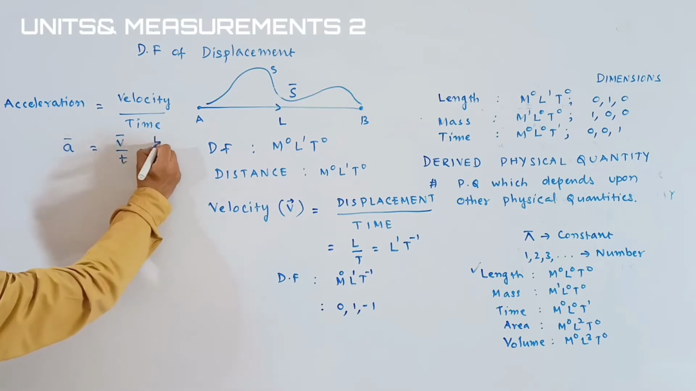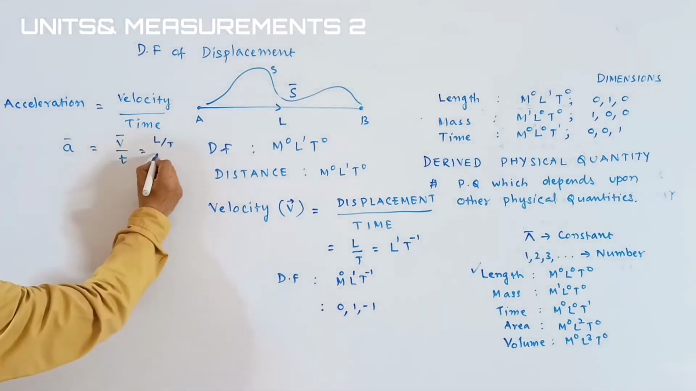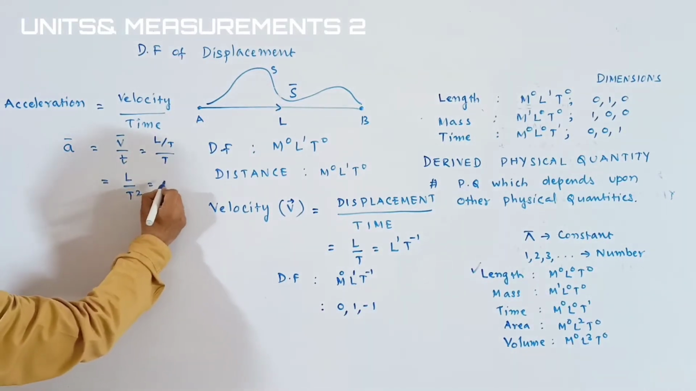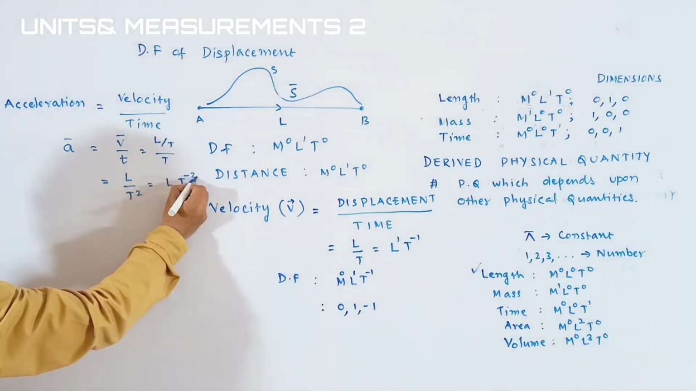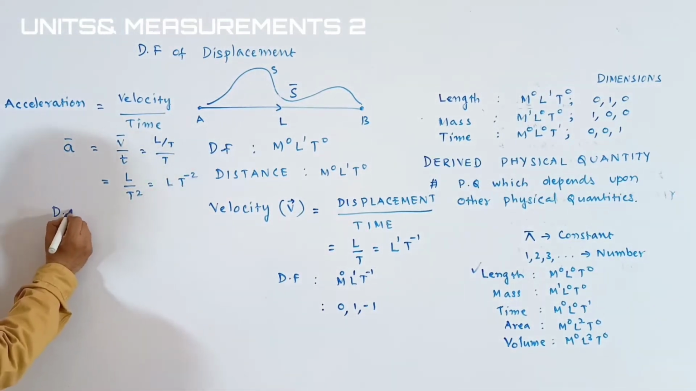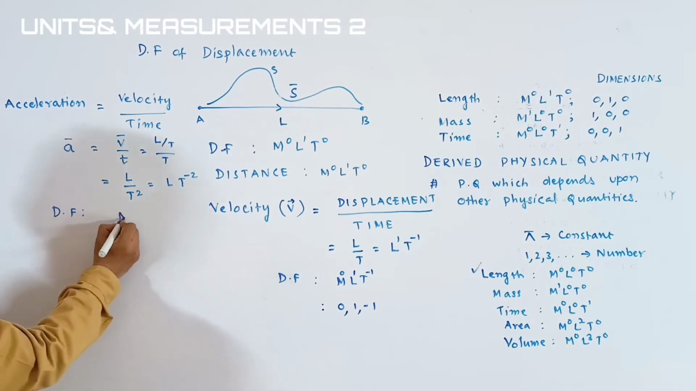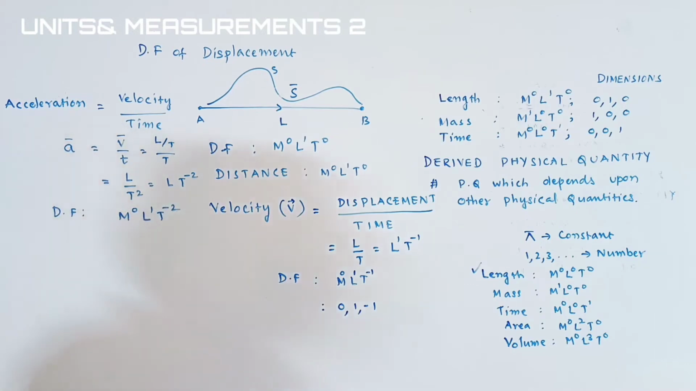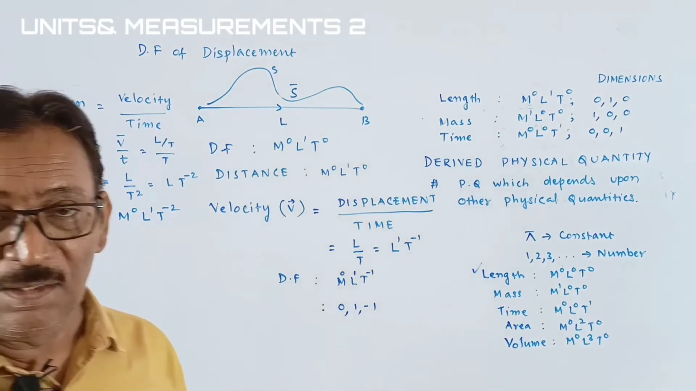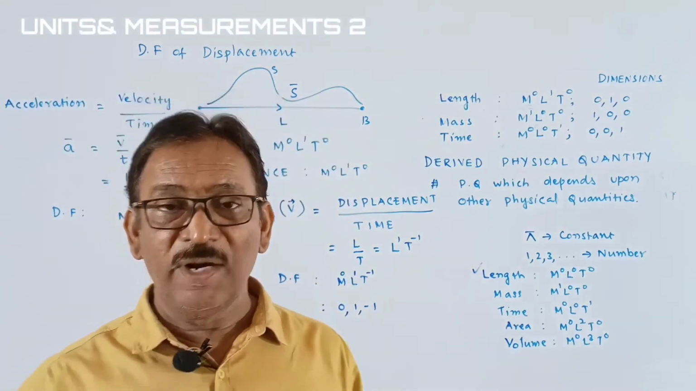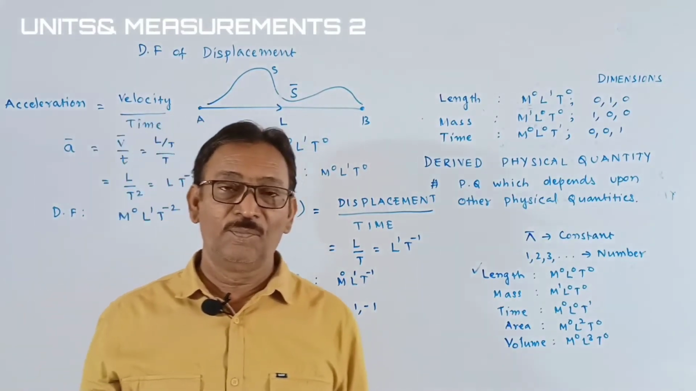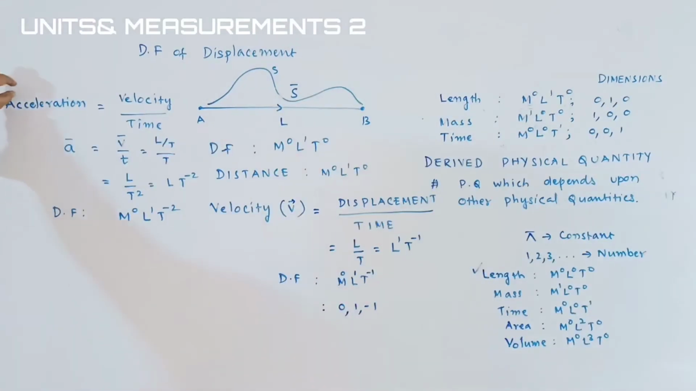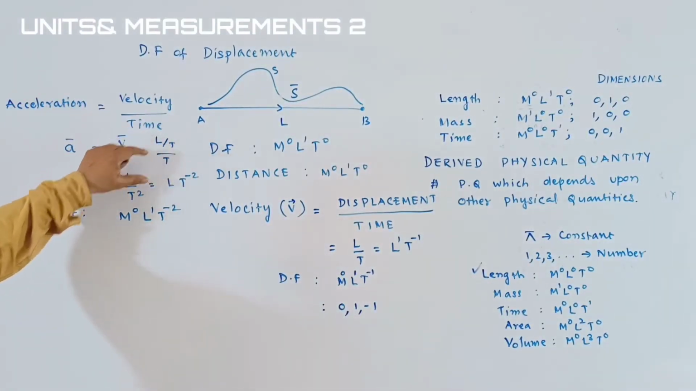Velocity by time. Velocity means length upon time, already we wrote there, by time. That is length upon square of the time. Then you can write L T power minus 2. If you represent it as dimensional formula, we are involving mass also. That is M0, L1, T minus 2. Okay, students. Whatever the acceleration is, acceleration, retardation, or acceleration due to gravity, it has the same dimensional formula. Just we have to add the word before: acceleration due to gravity, retardation.